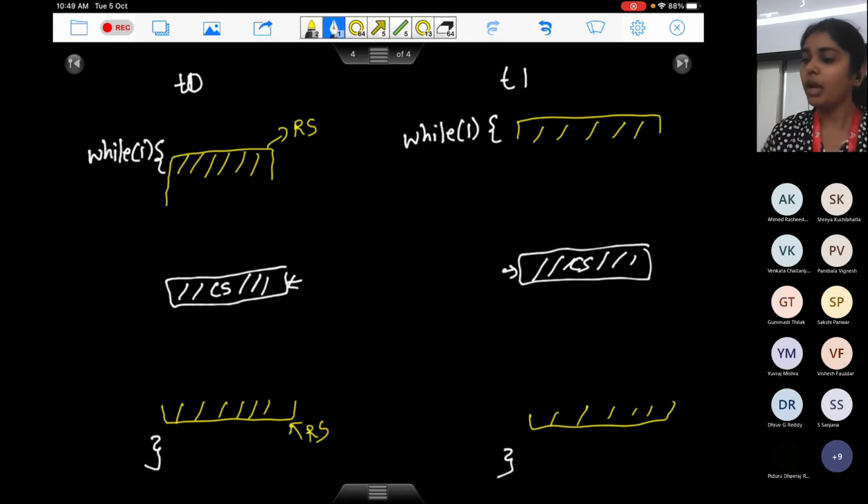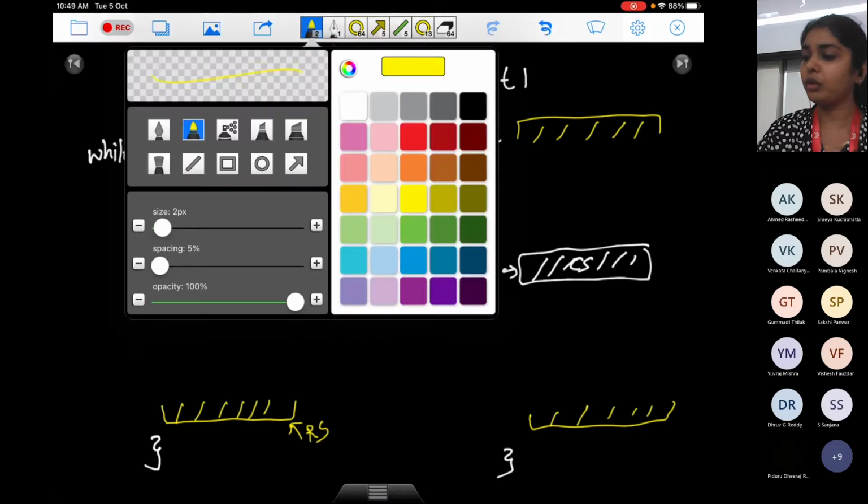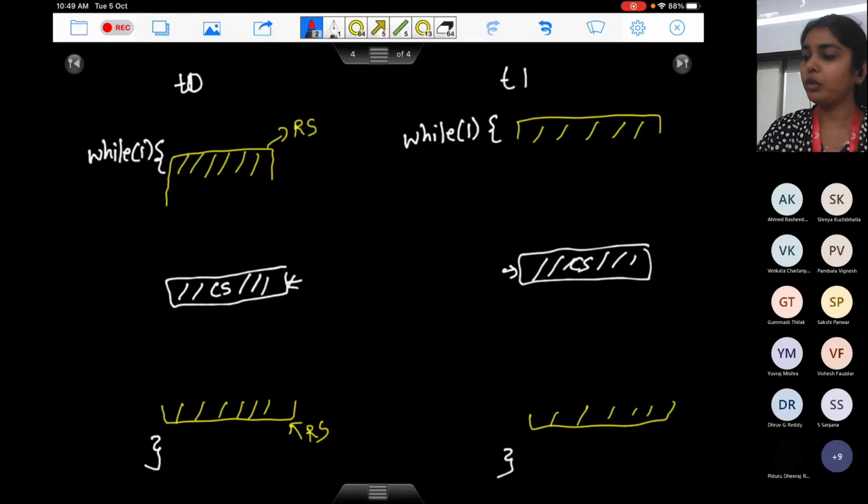Okay. What I have to do now, our objective was, so let's say T0 is running and it wants to enter its critical section. So before entering its critical section, it should do some kind of checks. And that check should basically pertain to whether some other process is in their critical section or some other thread is there. If some other thread is there, it has to wait. If some other thread is not there, it has to somehow tell that, well, yes, I'm going to execute in my critical section and all of you wait till the time I get out. So that particular part of your code is called the entry section.